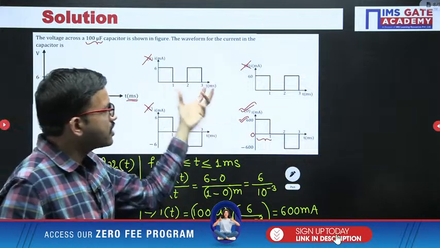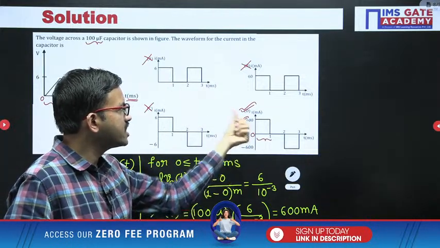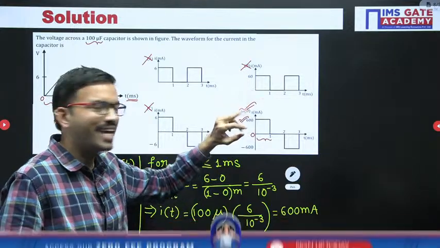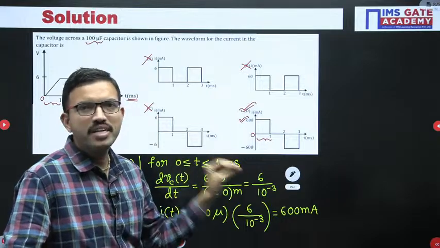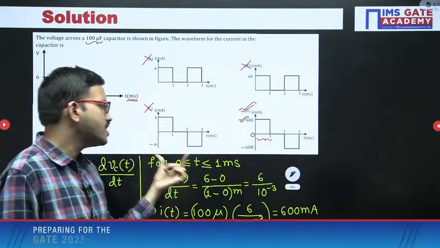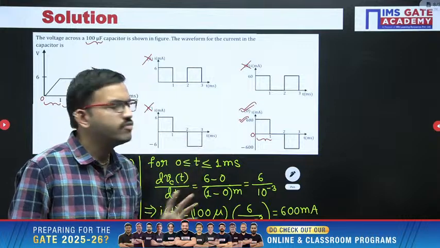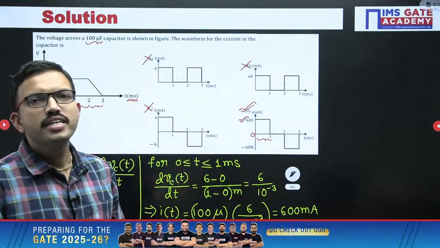Suppose if you are having two choices in the same interval 0 to 1, 600 milliampere, after that you have to analyze among those two choices or three choices, whichever is really correct. But for this question, the moment you analyze with respect to the first interval, straight away we can choose option D.